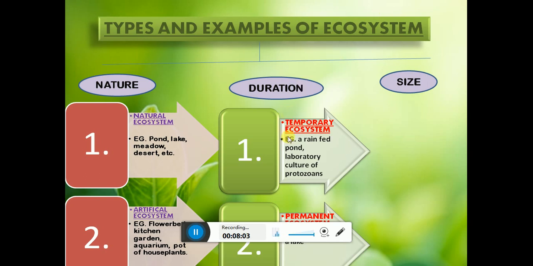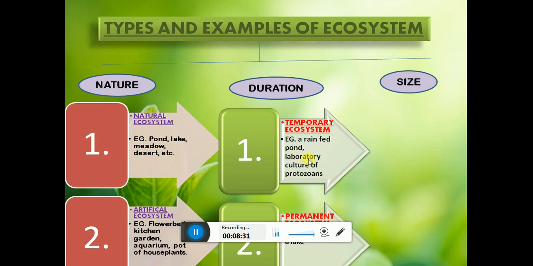Now rain is a natural thing, and the pond made by rain feeding is a type of natural ecosystem, but it is very temporary because the rain does not stay always. So a rain-fed pond is a type of temporary ecosystem, but it is a natural ecosystem too.